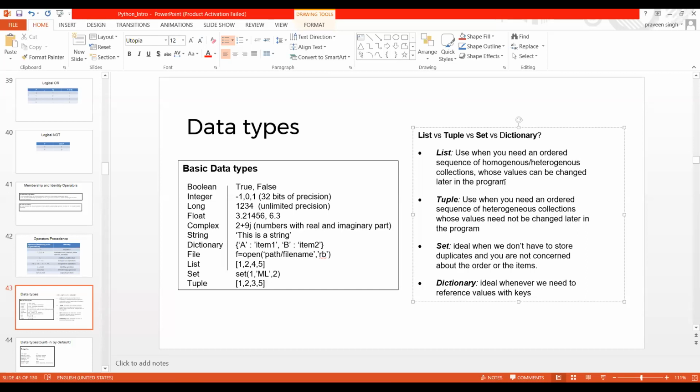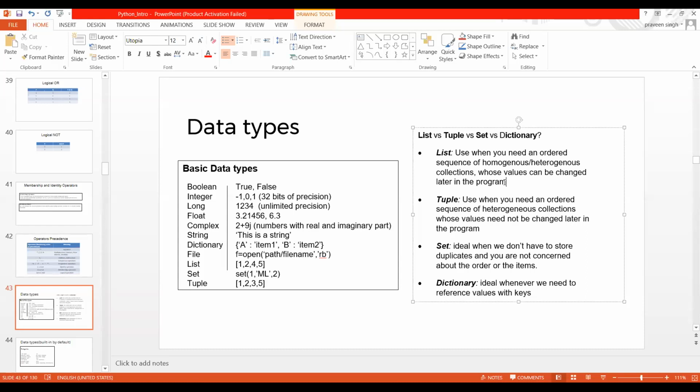Now suppose you want to change some value in that list. How will you do that? You need to access the list first, go to the location of the value you need to change, and you can change that particular value at a later phase, that is, later in the program.